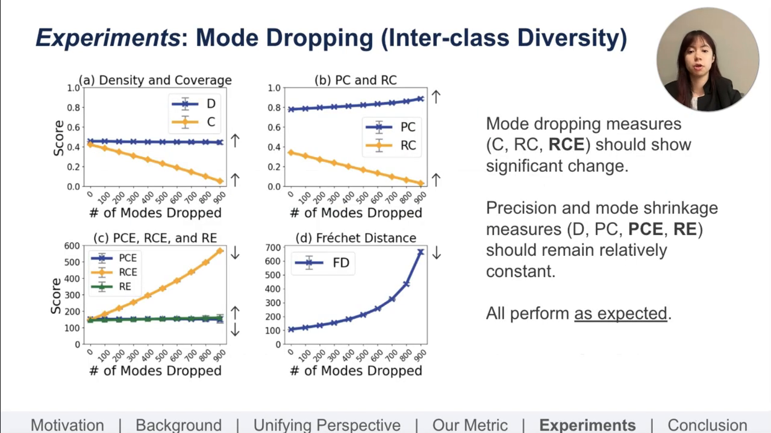Our next experiment is mode dropping for interclass diversity. To assess mode dropping sensitivity, we drop 100 random classes at a time from an ImageNet ADM-generated dataset. For clarity, arrows are put beside each measure's lines. Upward arrows mean that higher values indicate better fidelity or diversity, and the opposite is true for downward arrows. Mode dropping measures, coverage, recall coverage, and our measure recall cross entropy should show significant change in this experiment, while precision and mode shrinkage measures, density, precision coverage, precision cross entropy, and recall entropy should remain relatively constant, and in this experiment, all perform as expected.